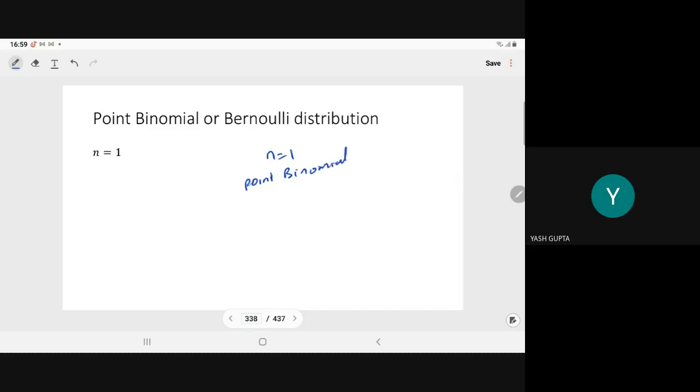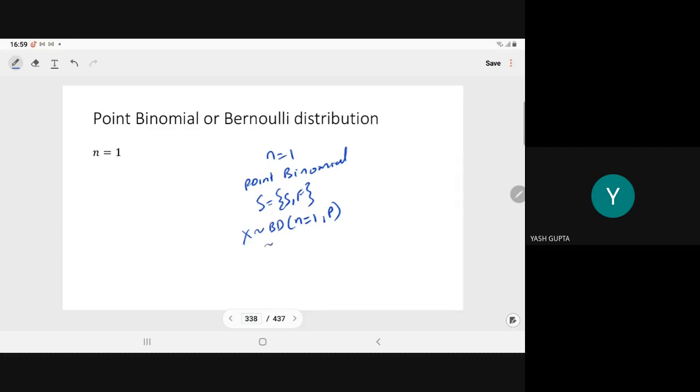Now you are repeating only one trial. In the one trial, the result can be either success or failure only. So X follows the binomial distribution with n equal to 1 and any probability p.